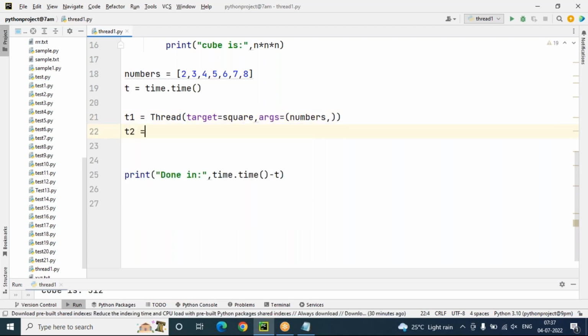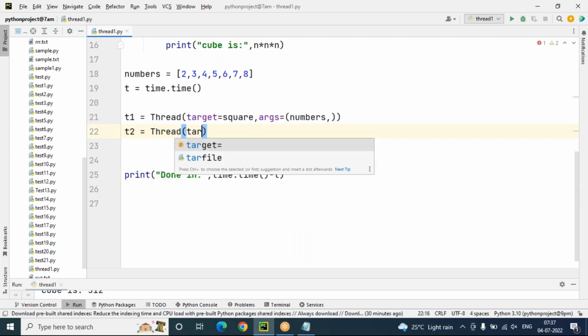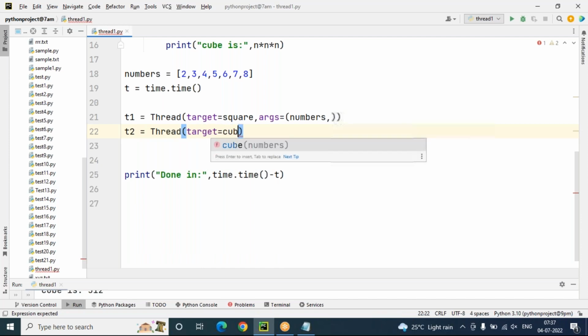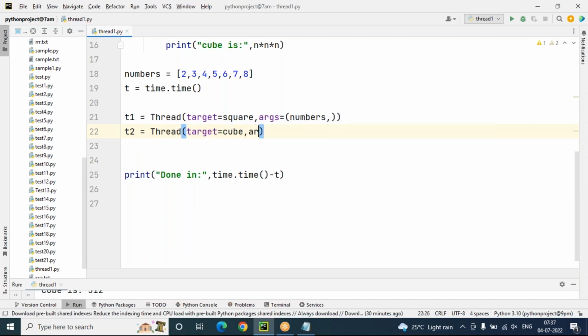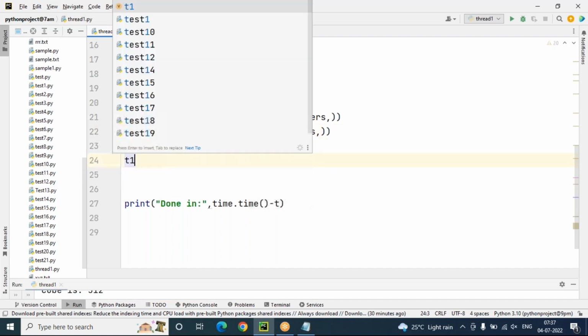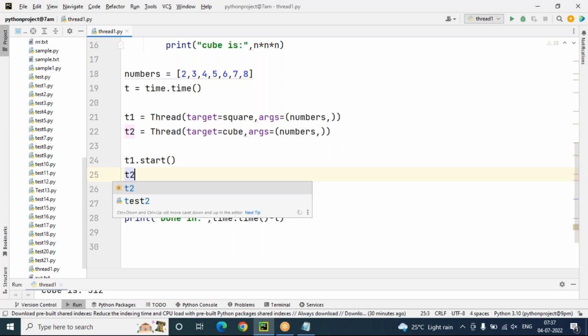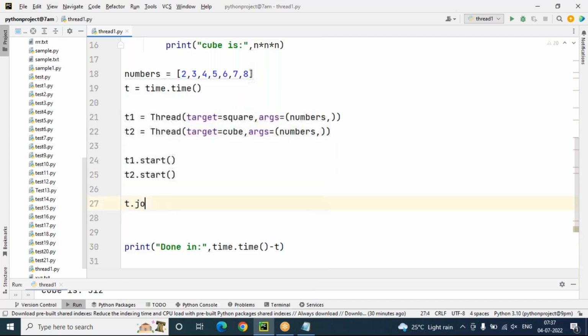t2 is my next thread: Thread with target as the cube function, and args equal to numbers, comma. So t1 is a thread with target equal to square, args equal to numbers. t2 is a thread with target equal to cube, args equal to numbers. If you want to start the threads, we compulsorily need the method called start: t1.start, t2.start. Then the join method is there.